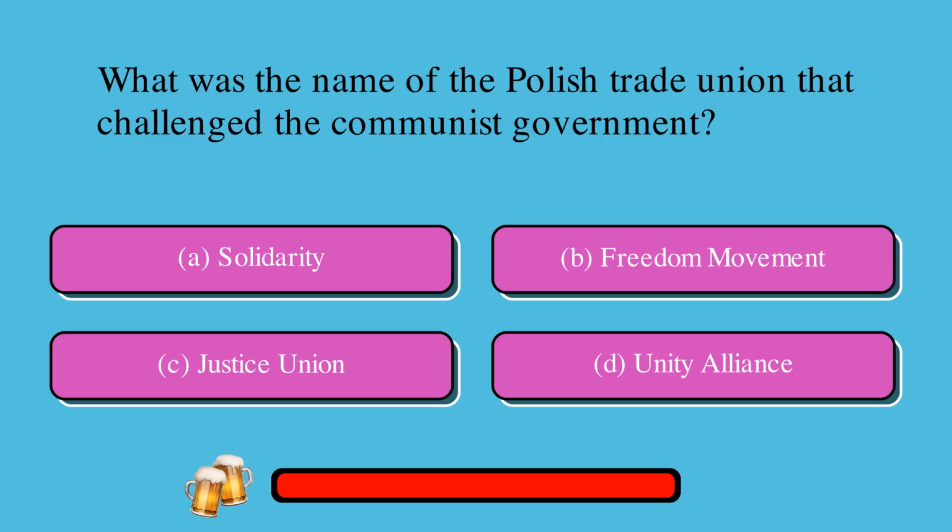What was the name of the Polish trade union that challenged the communist government? Is it A, Solidarity, or B, Freedom Movement, or C, Justice Union, or D, Unity Alliance? The correct answer is A, Solidarity.